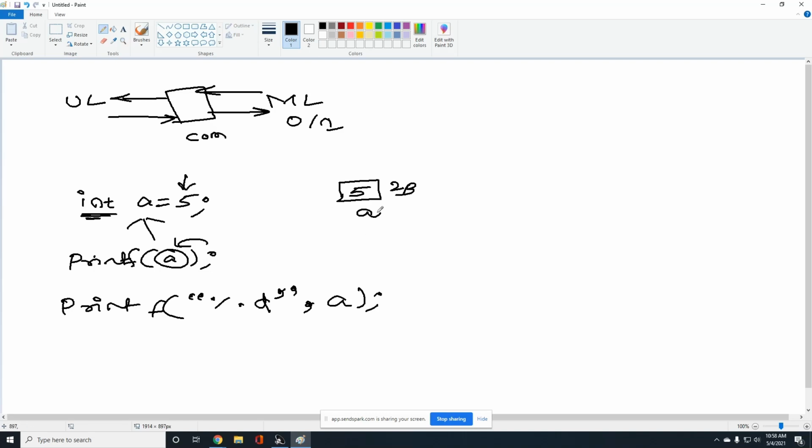So I already assigned a memory. I already stored the value. So using this %d, the compiler can understand there is an integer value with the name a. I want to print it on the screen. Then it will call and print this value on the screen. Fine. Let me try it.